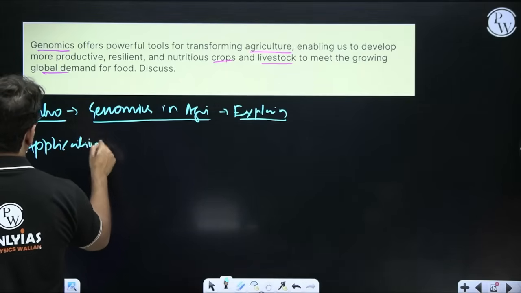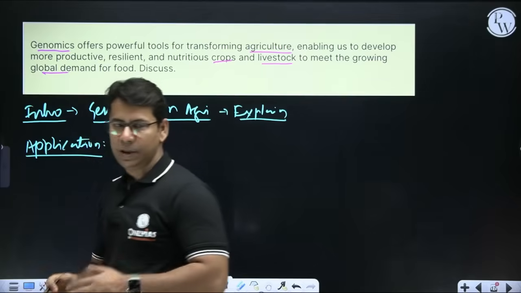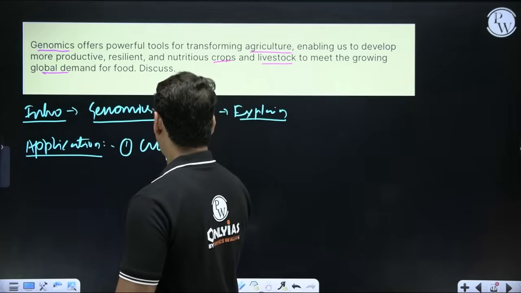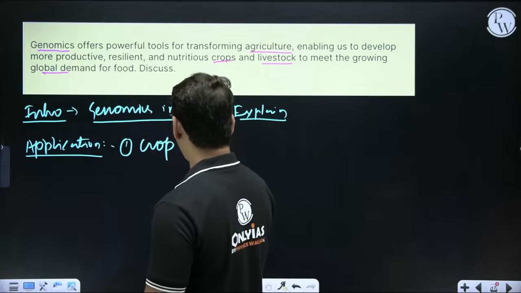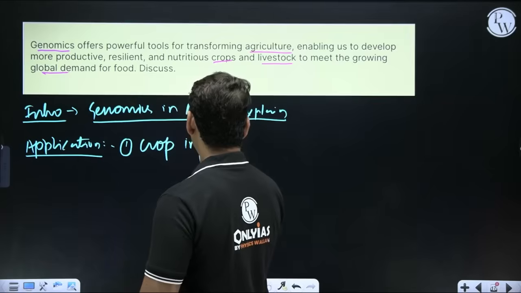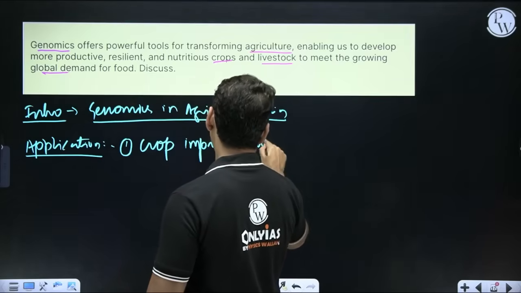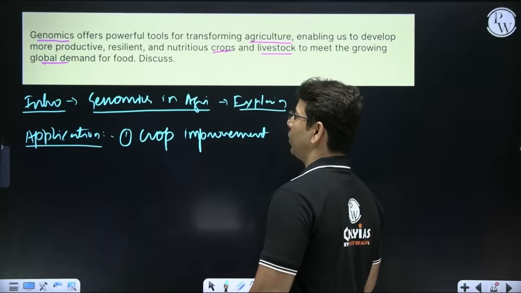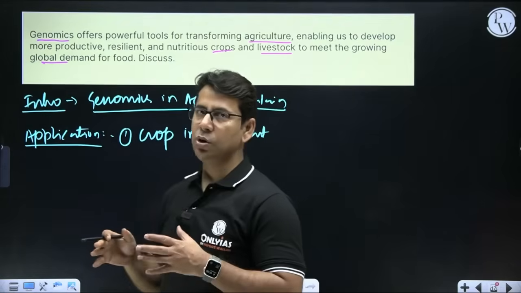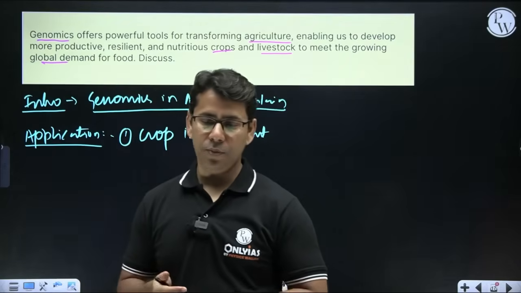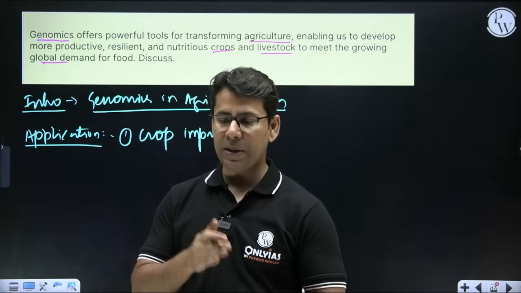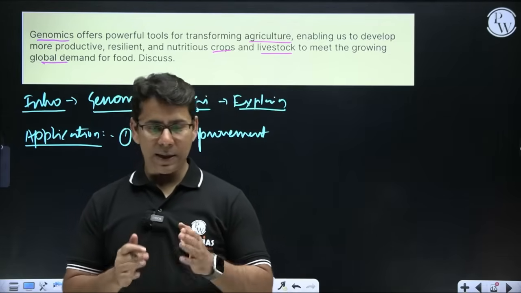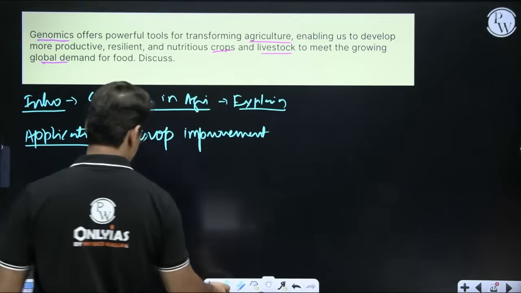And application is easy now. The first application is crop improvement. Enough has already been talked about crop improvement. Obviously, if you are going to improve the crop, you first need to know the genome of the crop. Only then can you improve it. You can make it disease resistant, pest resistant, higher yield, better maturity, right? The second thing is livestock improvement.